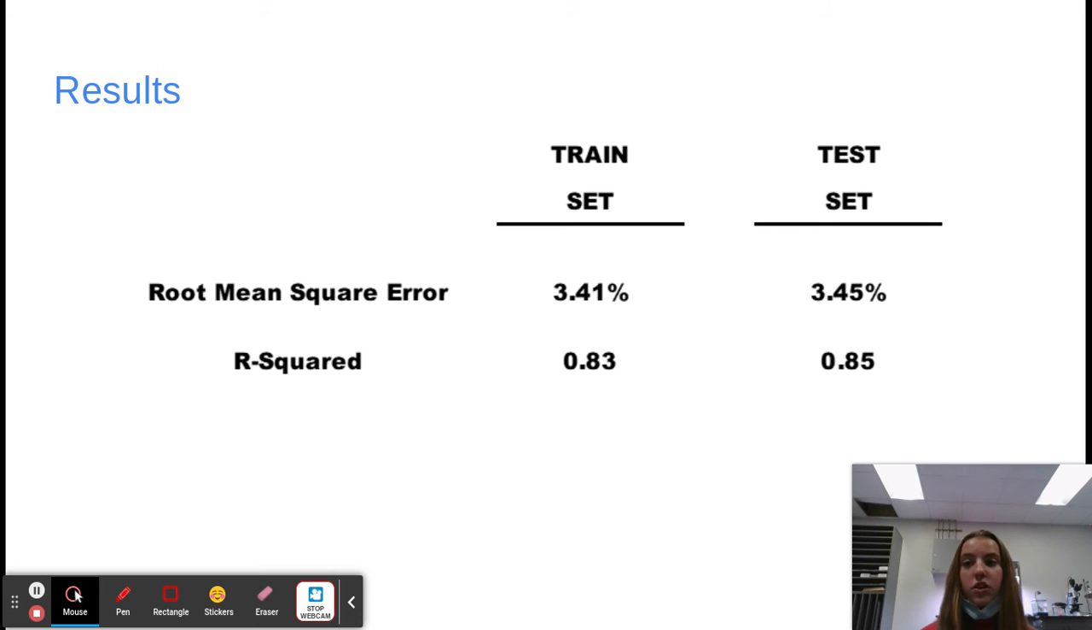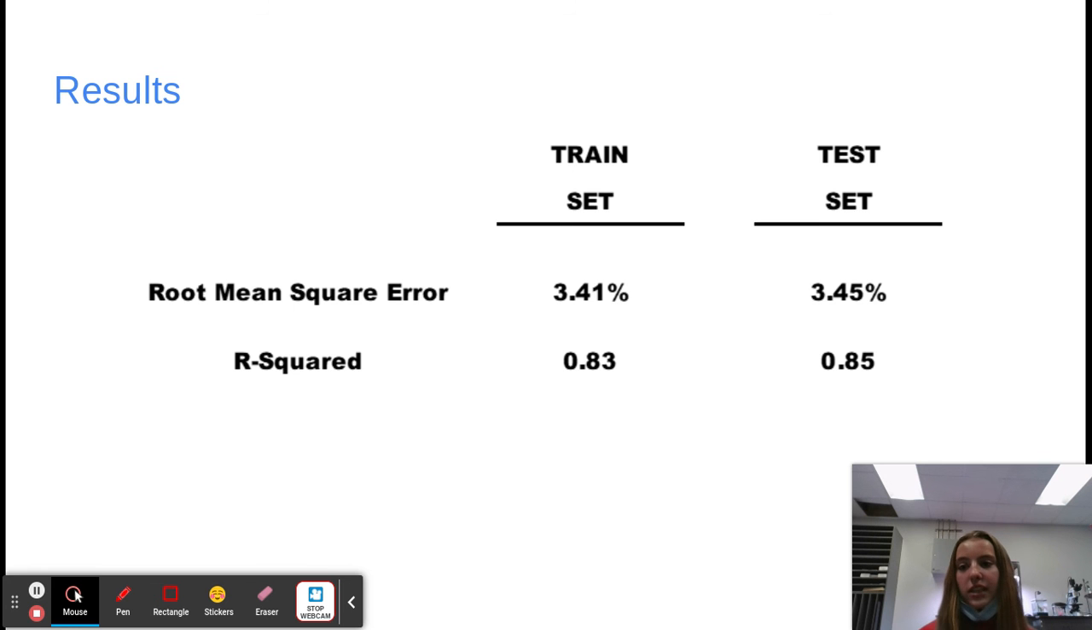A good train/test R-squared result was also achieved. The R-squared of the test set was 0.85 and the R-squared of the train was 0.83. Both R-squared values were close to 1. A good portion of the variance in the vaccination rates was explained by the independent variables in the model.